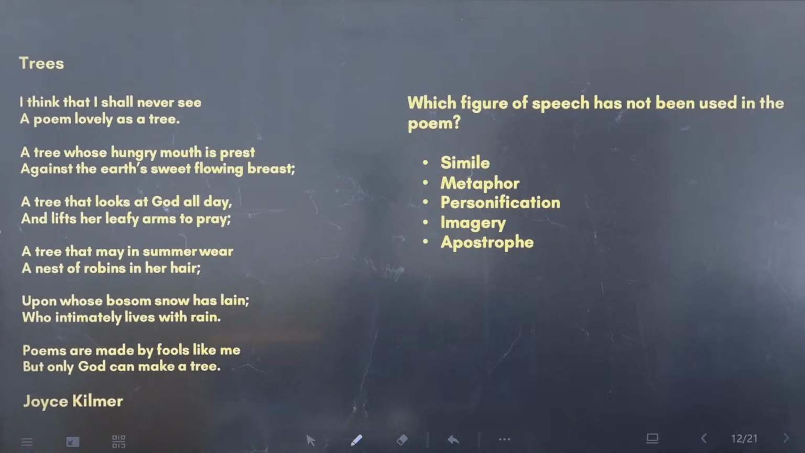Danish says by logical elimination, it's E. Okay, Danish. So basically, you guys know about the first four terms. Is that so? Simile, metaphor, personification, imagery you know, but apostrophe you don't know, so that would be the answer. Shalu knows that. Shalu, tell me what is apostrophe?